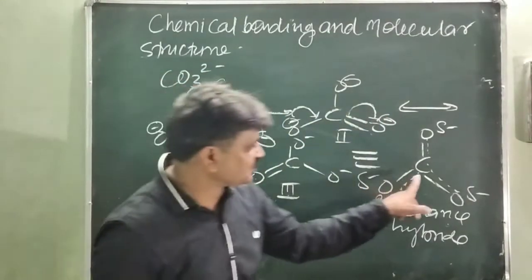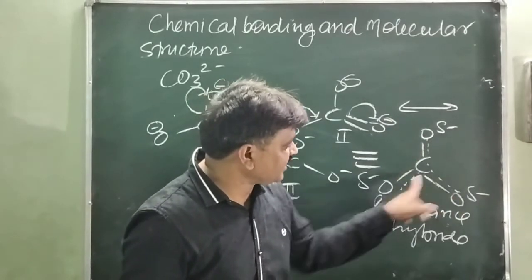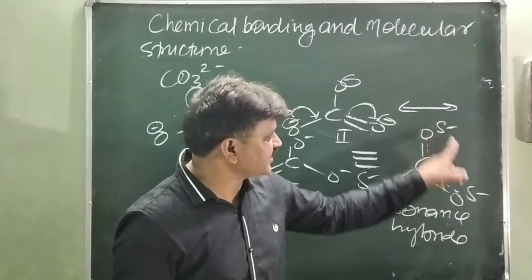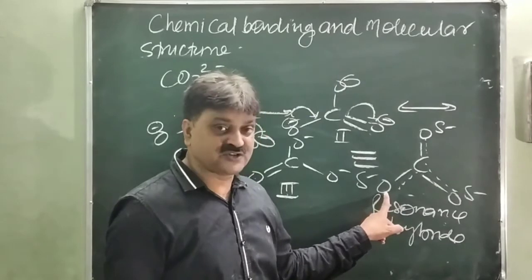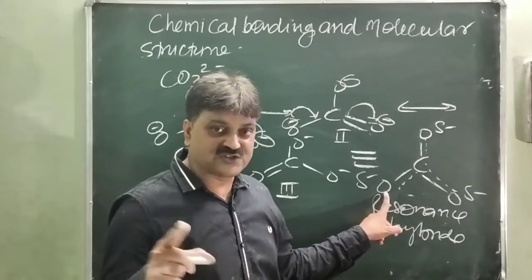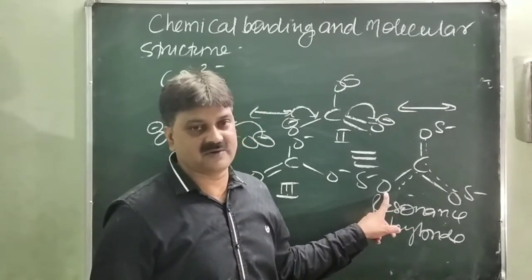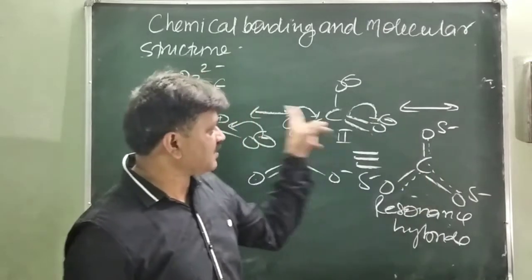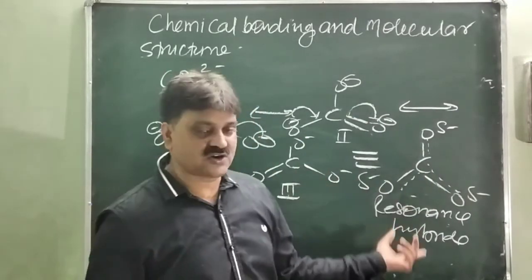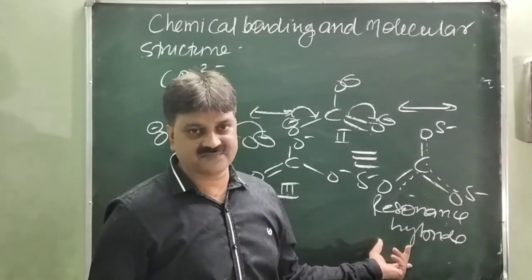And this structure shows the carbon, and the dotted lines show the double bond, and this negative charge also shows that each oxygen one time possesses the negative charge and has the double bond. So this structure shows the property of all these structures, that is called the resonance hybrid structure.